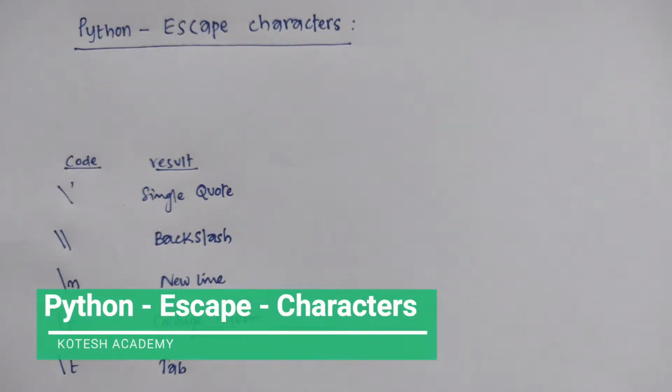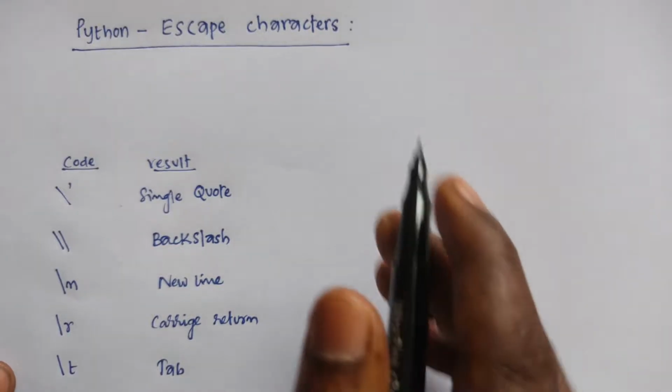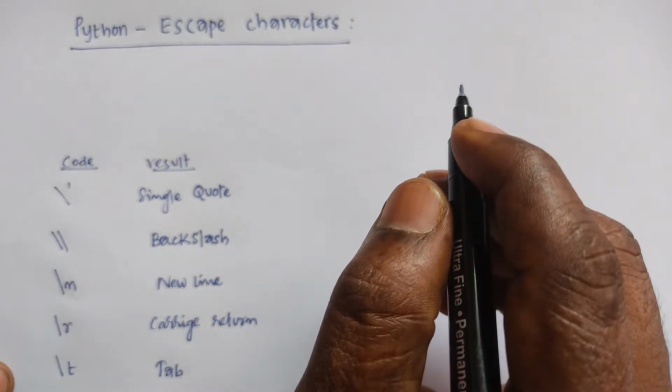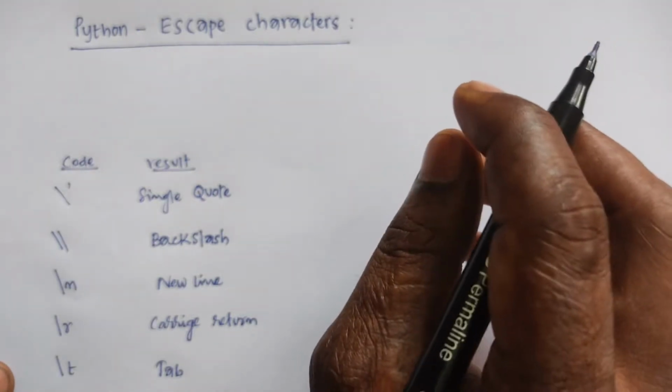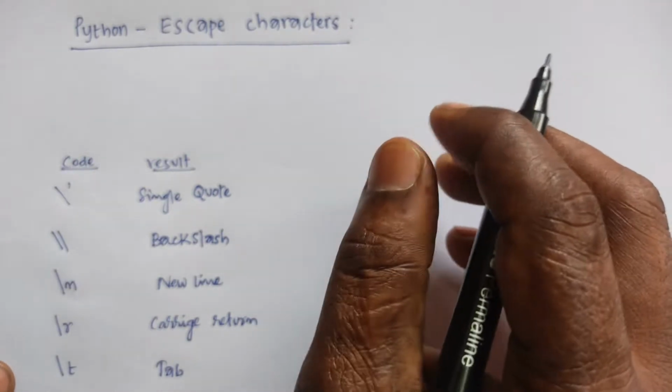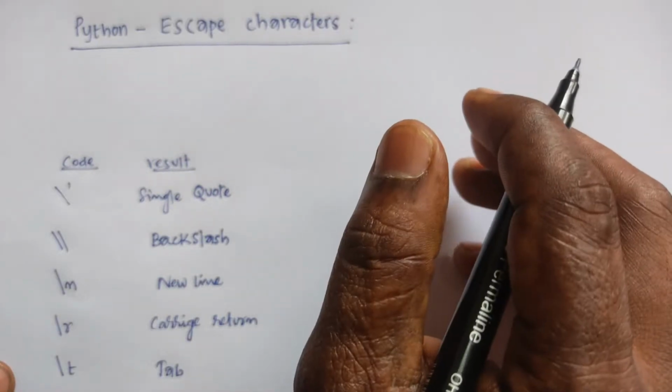Hi friends, in Python another topic is escape characters. So why do we prefer escape characters? Generally we have a string, I mean a sentence, and in that sentence we have another subtitle of this.